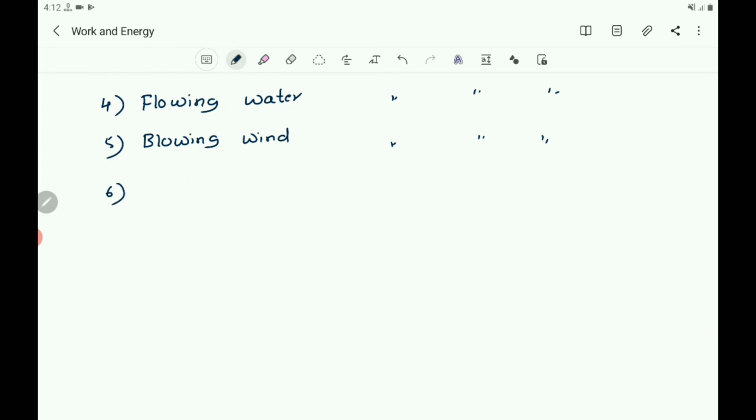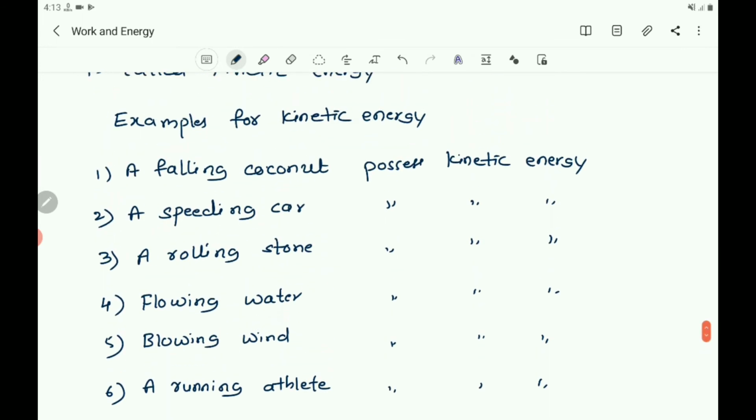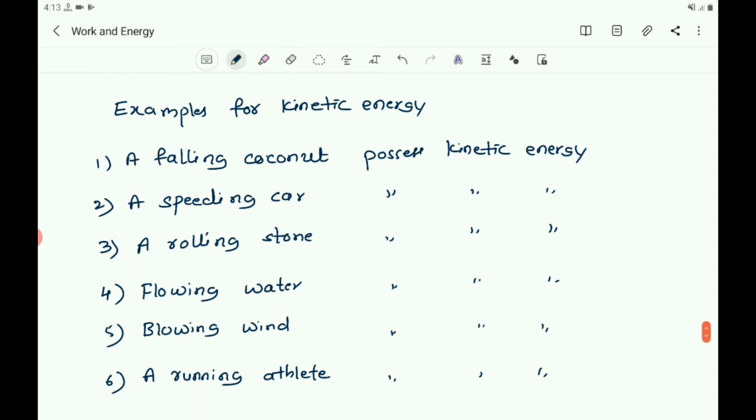And also you can give a running athlete possesses kinetic energy. So all moving objects possess kinetic energy.